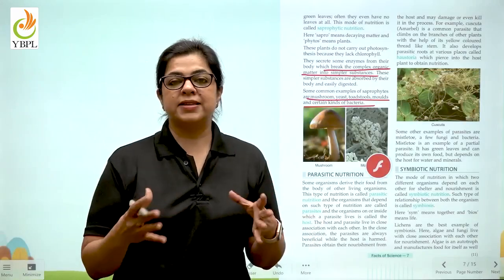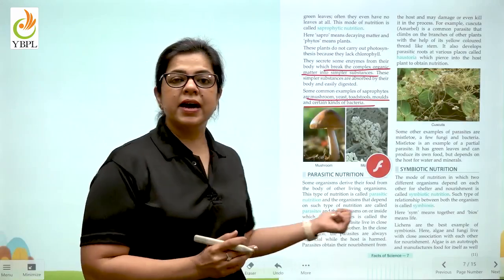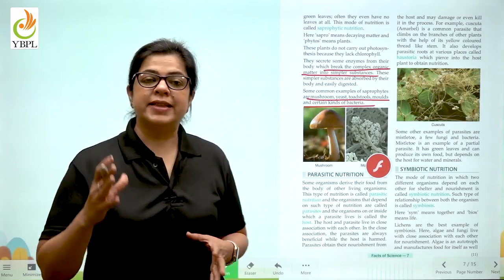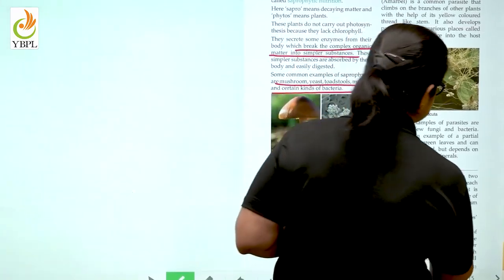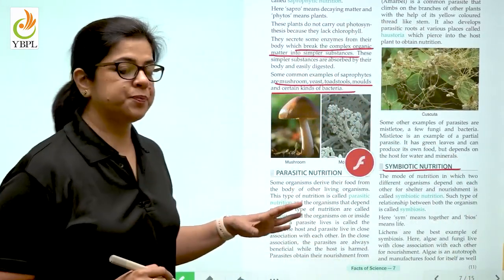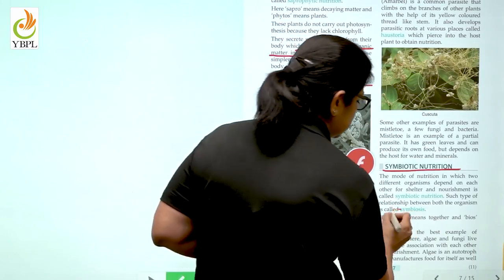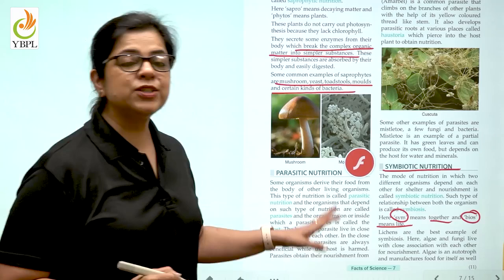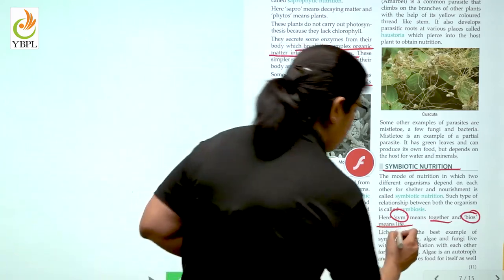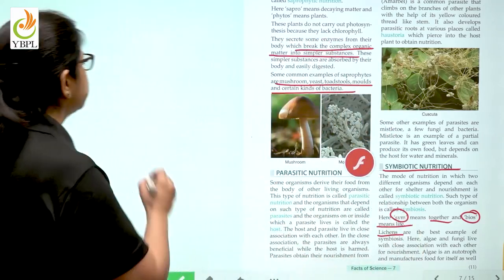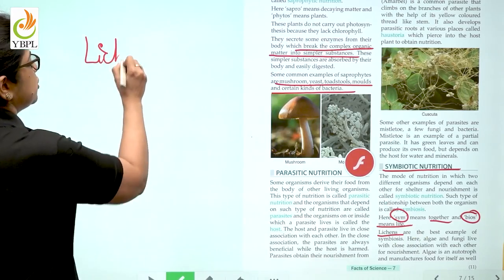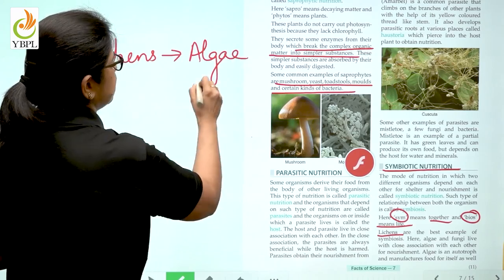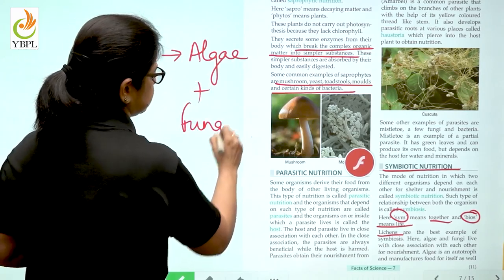Sometimes when two organisms are surviving together, unlike the parasitic nutrition, they can also benefit from each other. That mode of nutrition is then known as symbiotic nutrition. The word sym means together and the word bios means life. Lichens are the best example of symbiosis. So, what are lichens? Lichens are actually a combination of algae plus fungus.